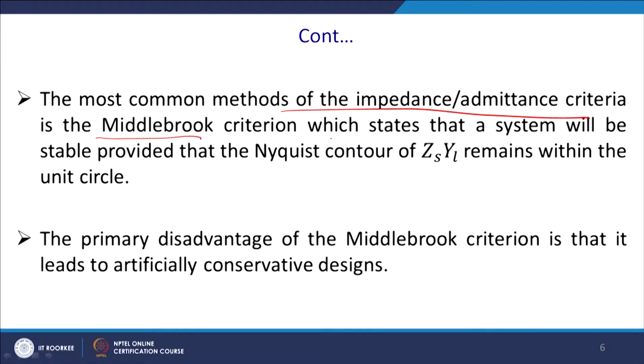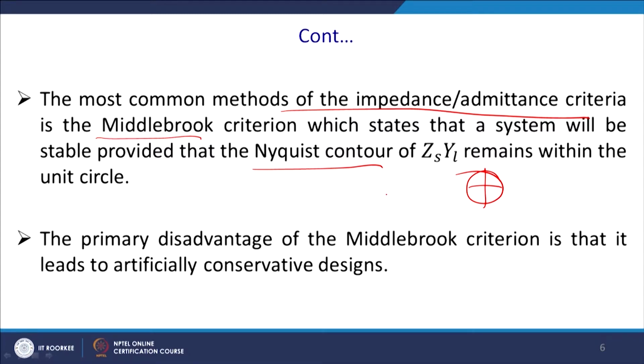It states that the system will be stable provided that the Nyquist contour, that is ZS YL, remains within the unit circle. That is one of the requirements.